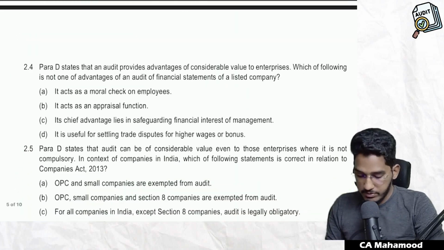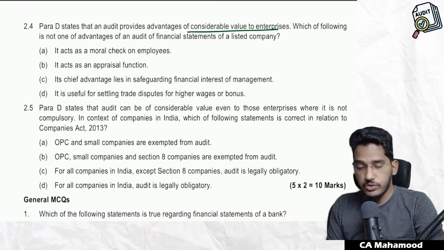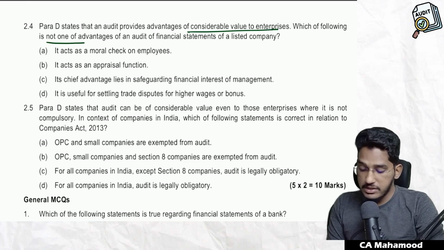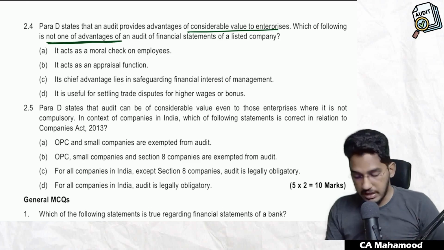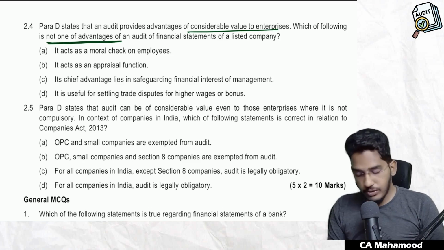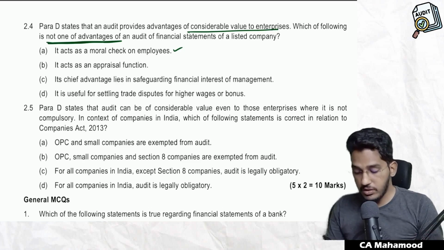Regarding this para also we have some questions. Let us have a look at them. Para D states that an audit provides advantages of considerable value to enterprises. Which of the following is not one of the advantages? They are asking us to find out from the below which is not an advantage. It acts as a moral check on employees. Yes, it is an advantage. It acts as a control on the employees. It acts as an appraisal function. Yes, it is like a review function. Audit is like a review function.